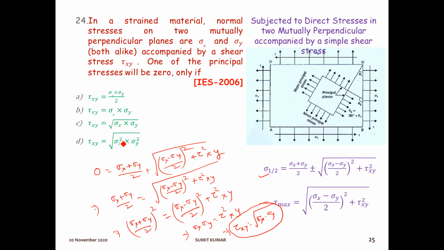Here you can see which option is correct, satisfying this one. This will be option number C, so option number C will be the right answer for this question. In this question, there are sigma x, sigma y and tau xy, and it was saying that one of the principal stresses will be 0. So we used this formula and, by further solving, we got this relationship between the shear stress and the principal stresses.